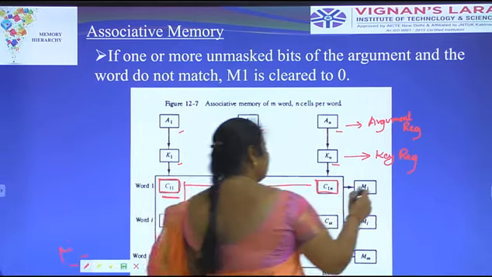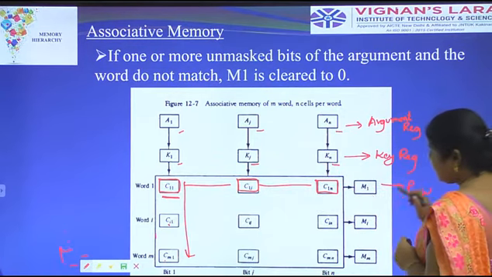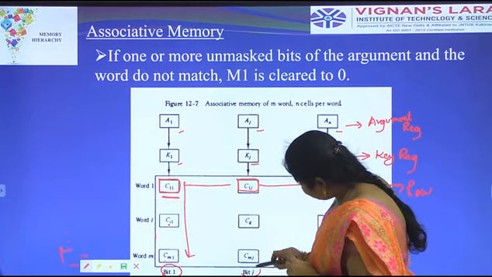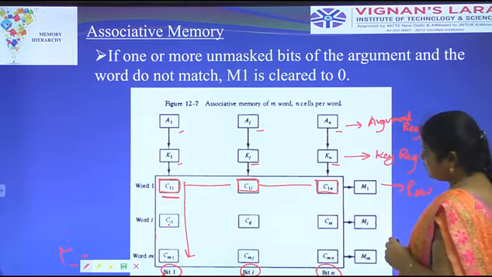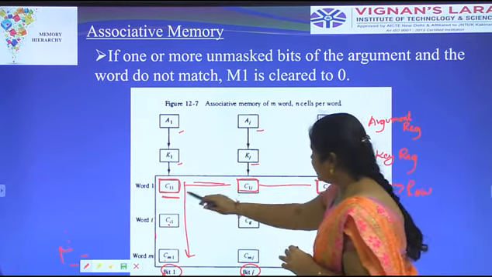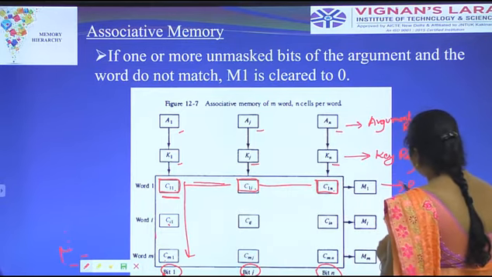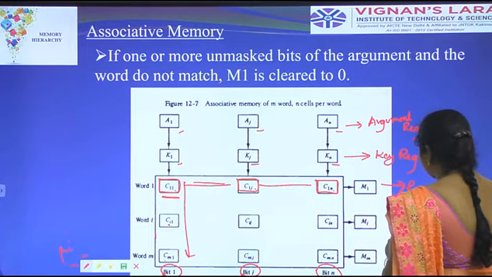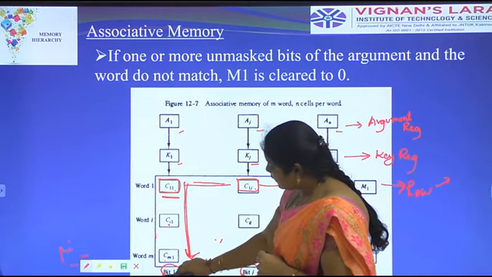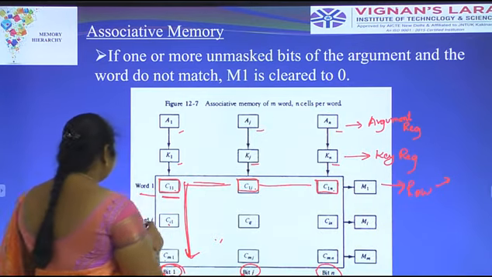This is M1, here this is a row. The row is represented with the cells and the column is represented with the bit position. This is the column operation, bit 1, bit I and bit N. Here CI1, CIJ, C1I, C1J, C1N, you have to follow the row operation. The match is followed with the row operation, and this is the column operation. The entire result is stored in match 1, for word 1, word I and word M.